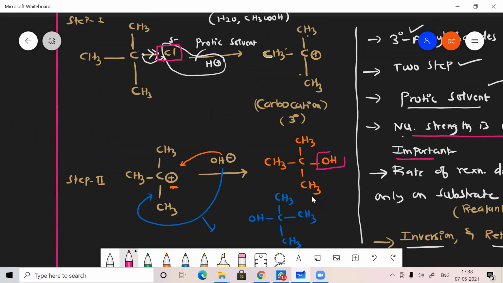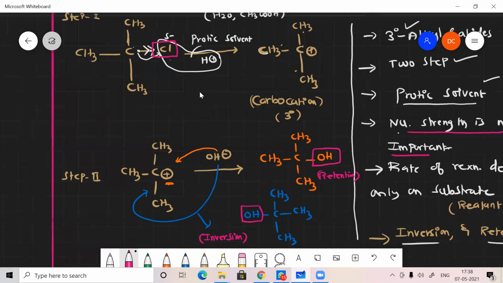If the nucleophile is attached on the same side, then it is called a retention product. This is called a retention product. Cl minus was attached on the right side, but OH is attached on the left side. That is what an inversion product is. Are you able to understand this? Again, sir. Yeah.